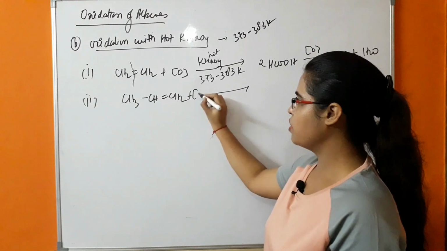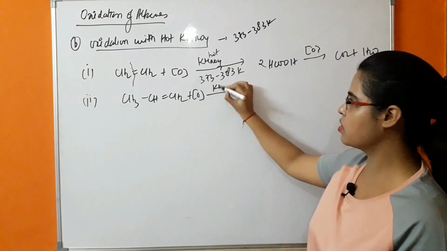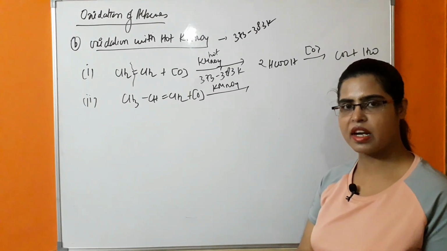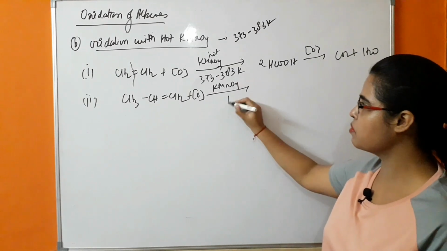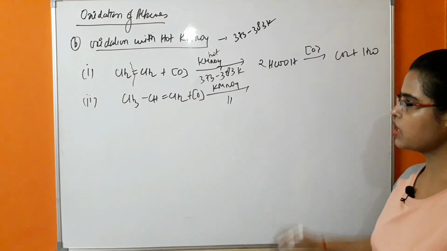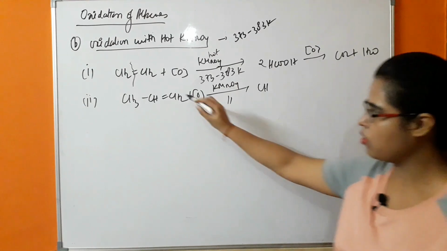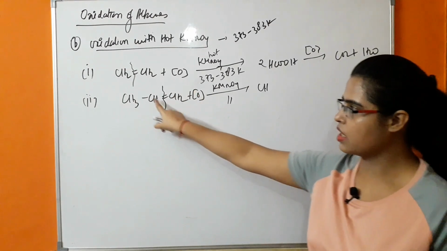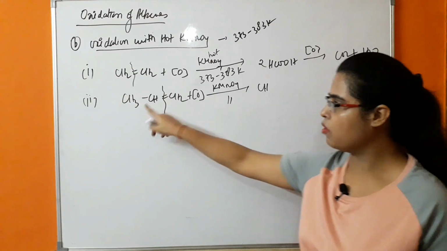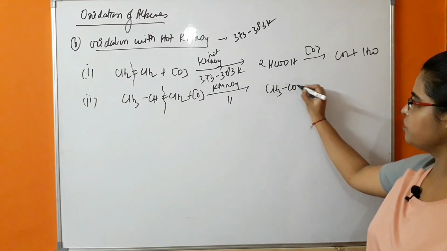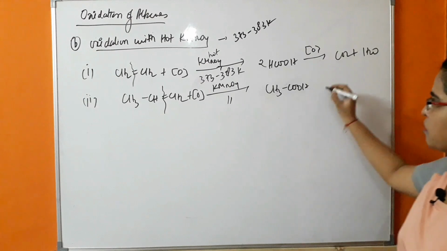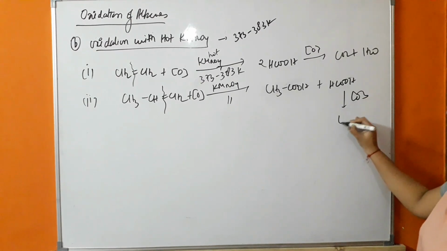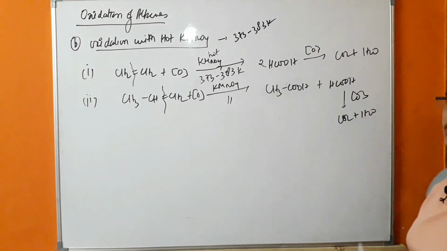In the presence of nascent oxygen which is released by the KMnO4, when KMnO4 reacts with water, there will be release of nascent oxygen. Temperature is the same. So what will be happening in this case? First of all, this bond will be cleaved. So this is one carbon, there are 2 carbon, so it will form acetic acid, whereas this carbon will form formic acid. This formic acid on further oxidation will give CO2 and H2O.